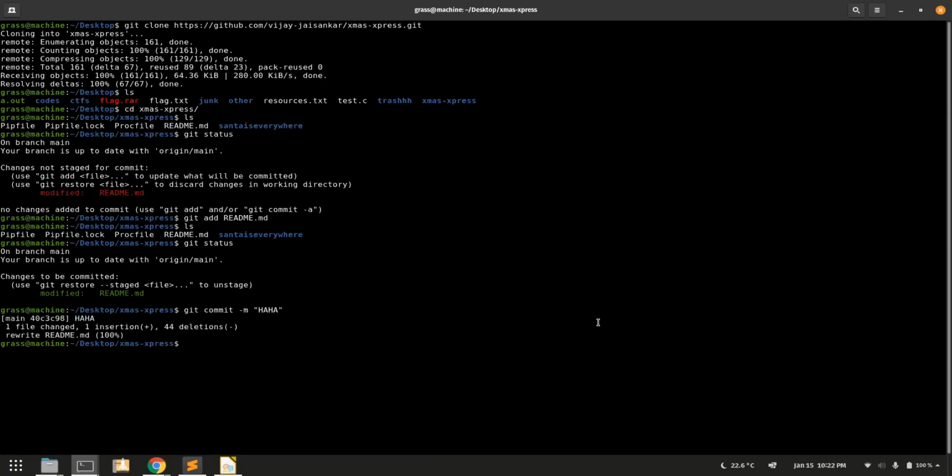Okay, and now it's committed. It says 1 file change, 1 insertion, 44 deletions, because I just removed everything. Okay, so now if I try to say git push origin, now as I said, whenever you clone a repository, the origin remote has already been set.